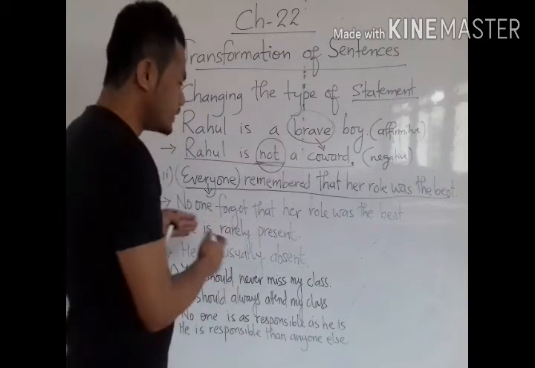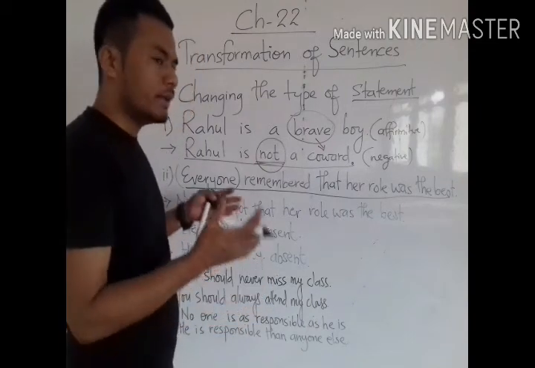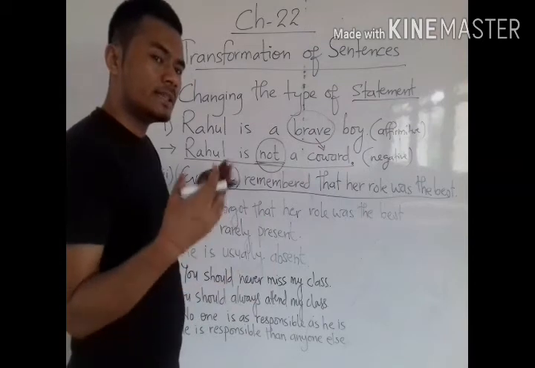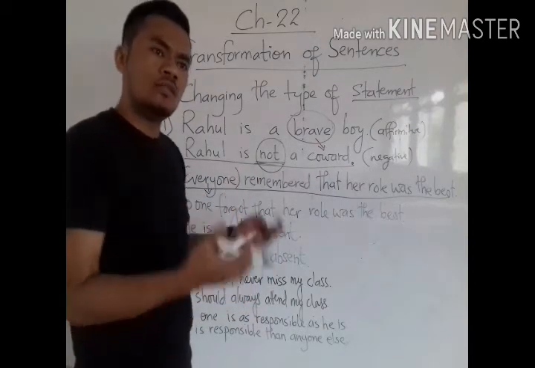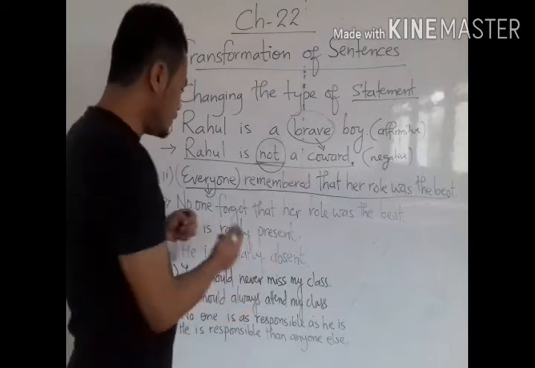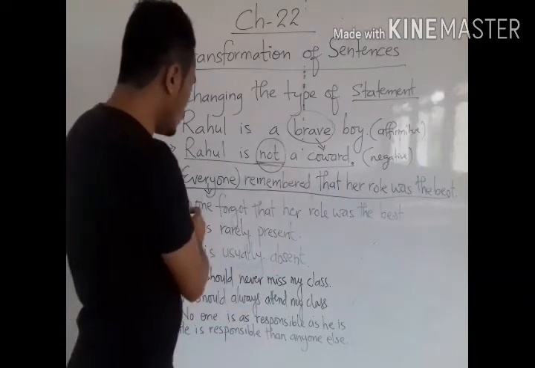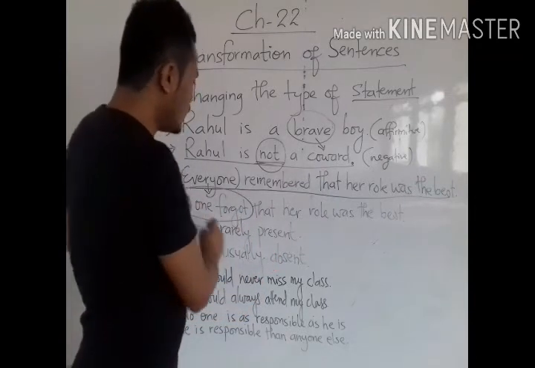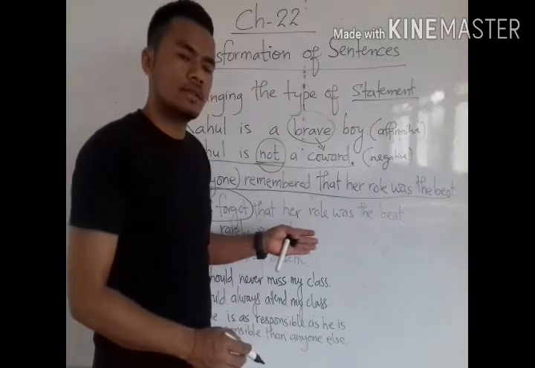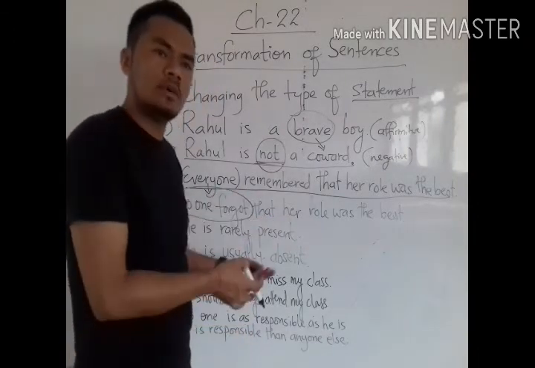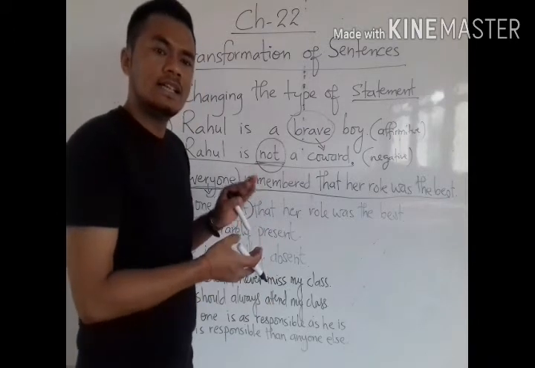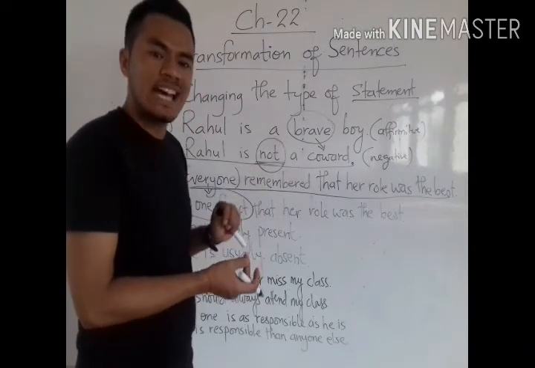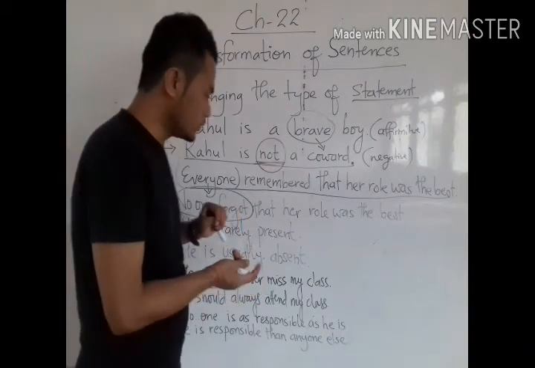So we have changed it into a negative statement, but the meaning is the same. "Everyone remembered" means "no one forgot." "No one forgot that her role was the best" means everyone remembered that her role was the best. So both the sentences have the same meaning. Understood?